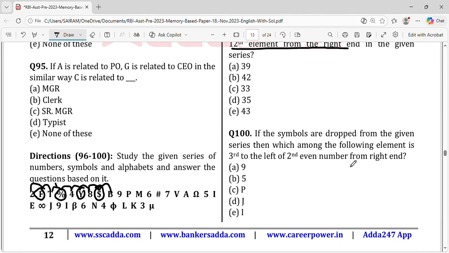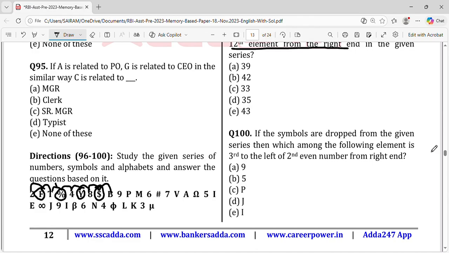Okay, and if the symbols are dropped from the given series, then which among the following elements is third to the left of the second even number from the right? So if we remove the symbols, or if we remove the consonants, as I told you before, and do all the sorts of process, what is the resultant? That means what they've asked, what you get, and that is to tell. So these are all the things.